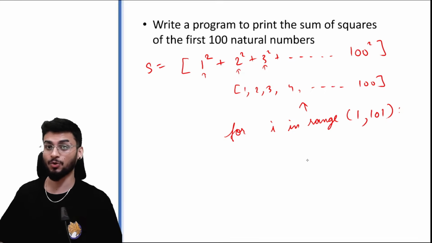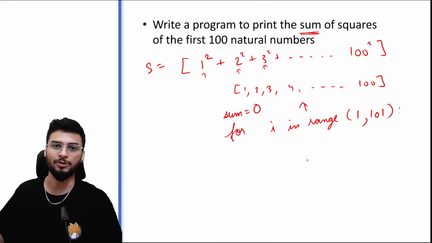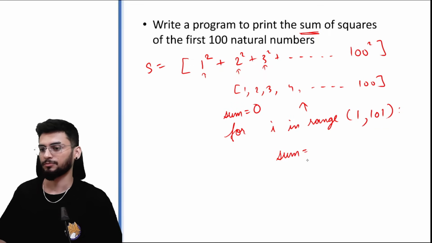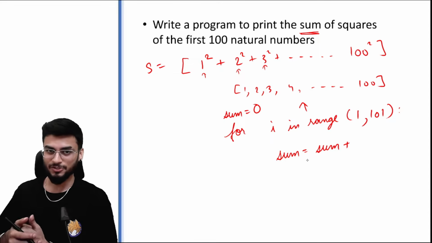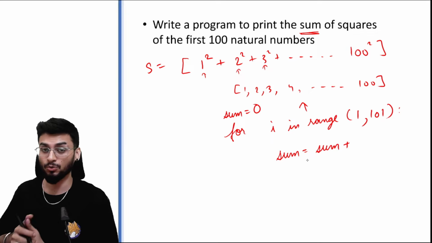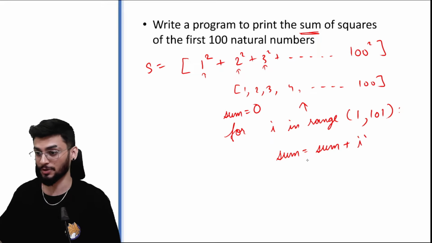Now I just want to print the sum. So in order to store the sum, we are taking a variable which is initially 0, because until we iterate over the values of I, we cannot store anything in sum. Sum plus. Now in the first question, we were just directly storing the value of I. But over here, we do not want to store the value of I, but I squared.